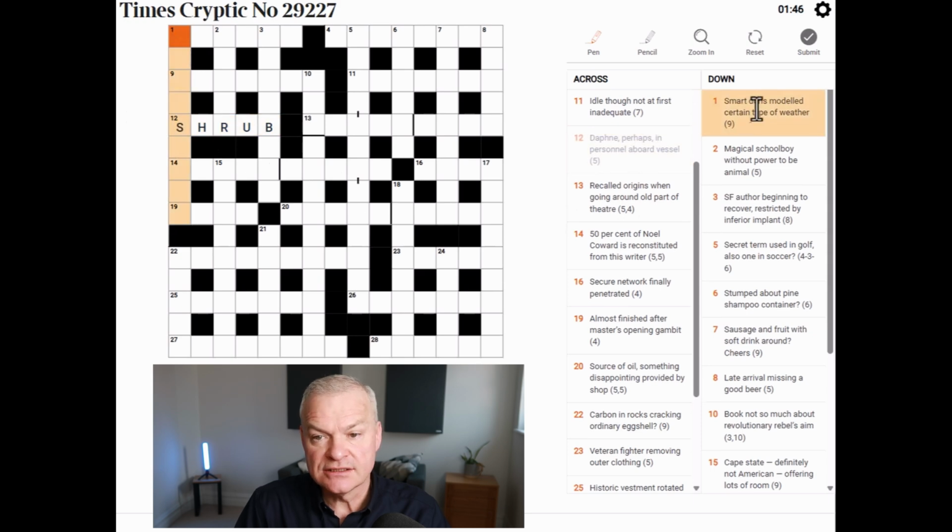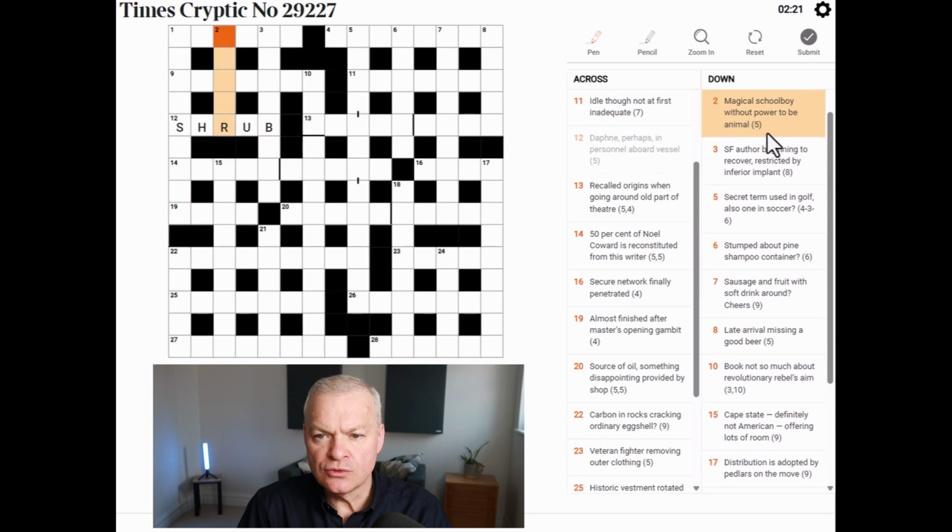Now, some crossing letters. Smart dons modelled, certain type of weather. Well, modelled looks like an anagram indicator for smart dons, with the definition being certain type of weather. Gosh, I thought this would be straightforward. Well, maybe it's not an anagram. Nothing is coming to mind.